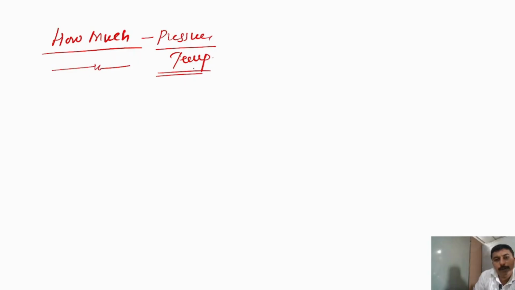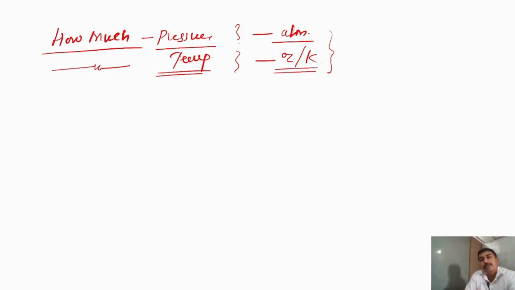What is the exact value with respect to the atmospheric pressure, and how much temperature in terms of degrees Celsius or in Kelvin? These values required for conversion of gas to liquid are different for different gases.